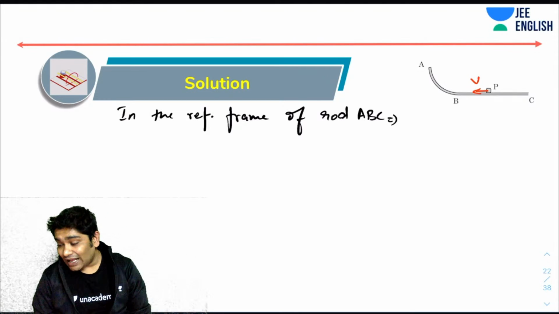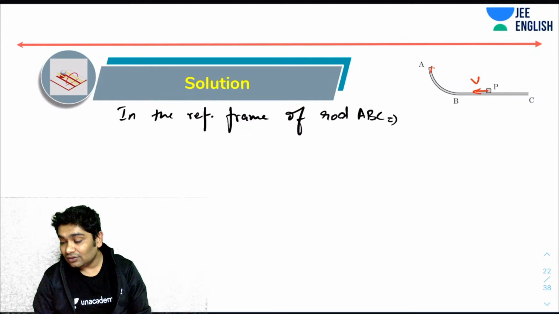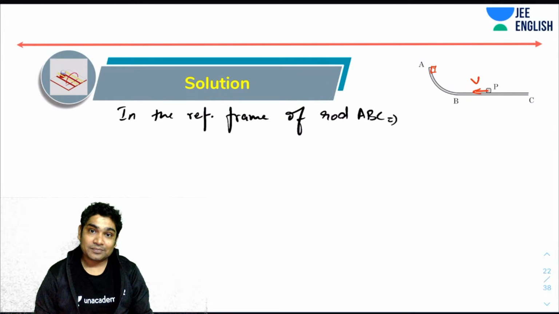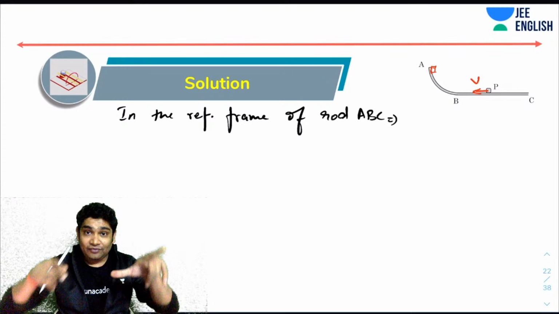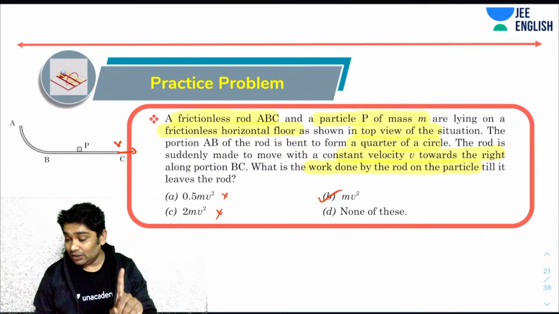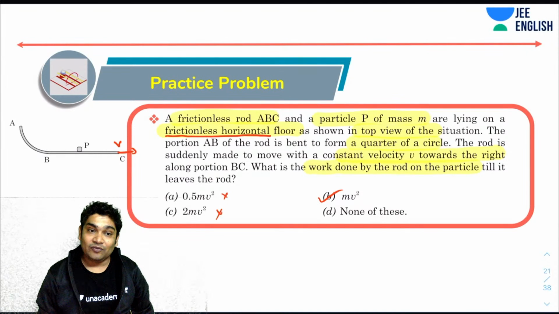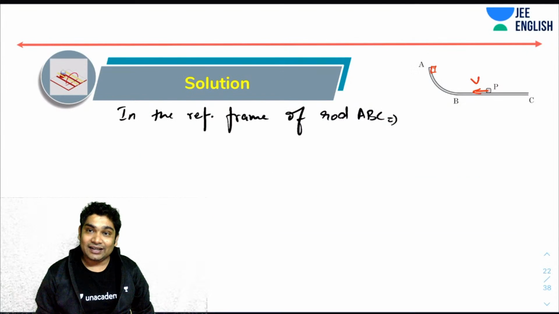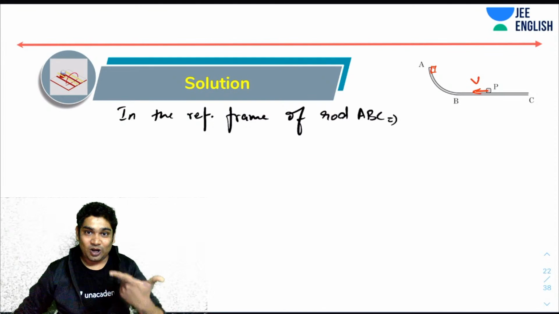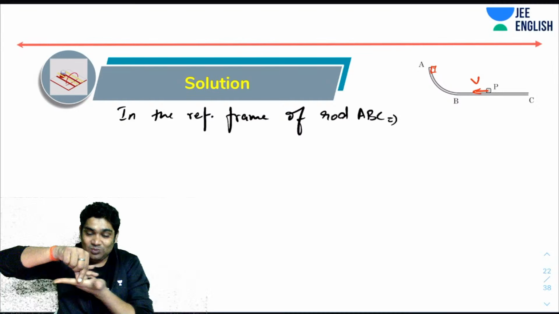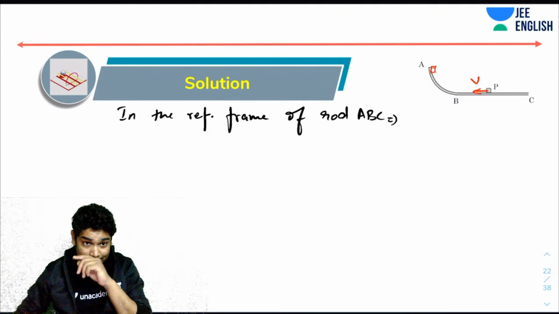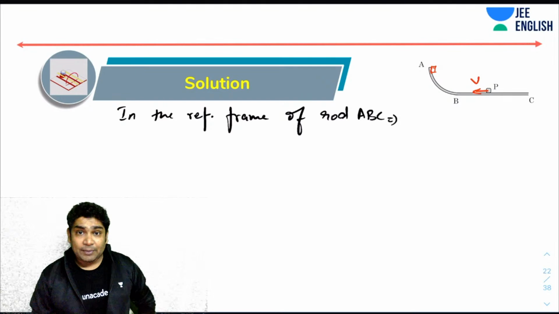Now, as it moves from here to here, will its speed change? The answer is no. Remember, this is all happening on a frictionless horizontal surface. Please remember that. You are only watching the top view. So don't think, no sir, it is gaining potential energy, it is going up. No, no. It is not going up. It is all happening on a smooth level. Okay, so on a smooth level, you realize that when it is slipping, there is no friction.